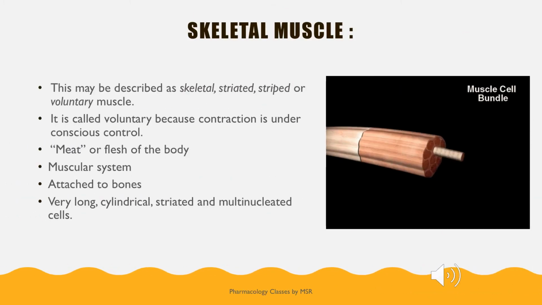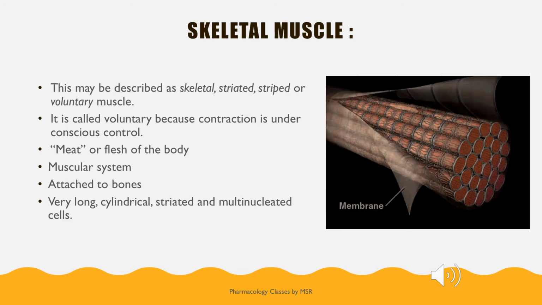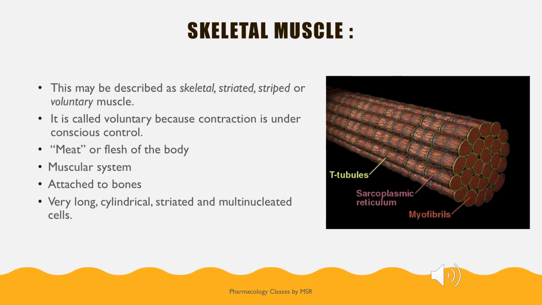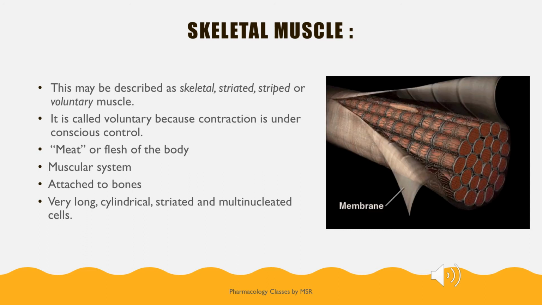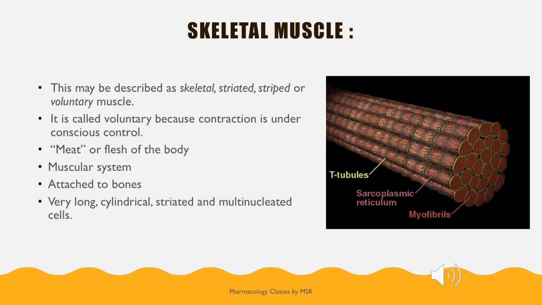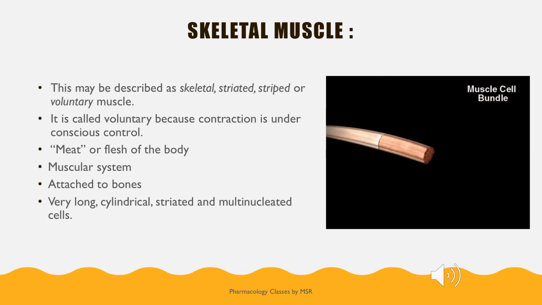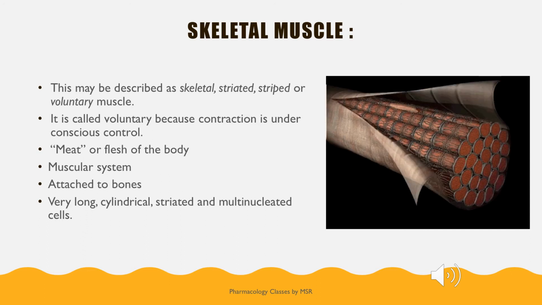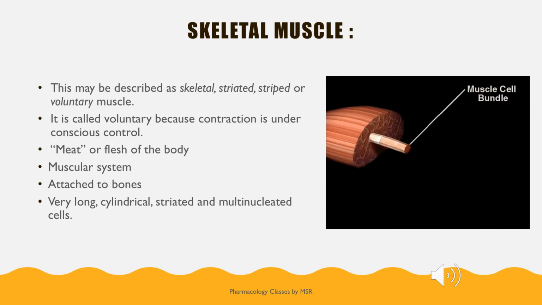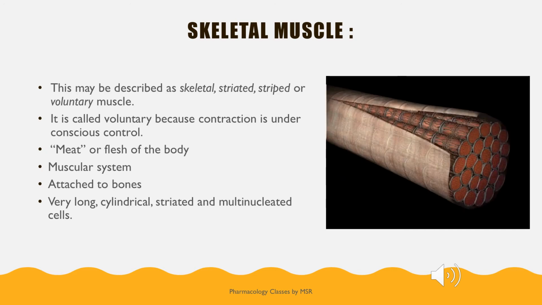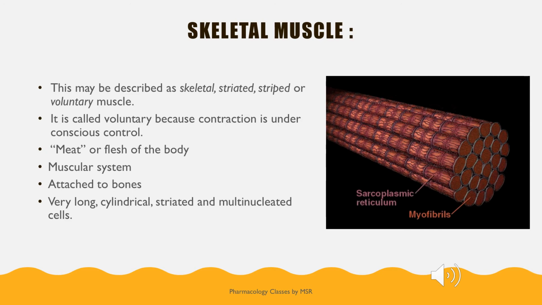Moving on to the first type, skeletal muscle. Skeletal muscle is also termed striated, striped, or voluntary muscle, because we have voluntary movement with these skeletal muscles. They are under conscious control, so we term it voluntary, and they form the muscular system. They attach to the bones. They are cylindrical, striated, and multinucleated cells.